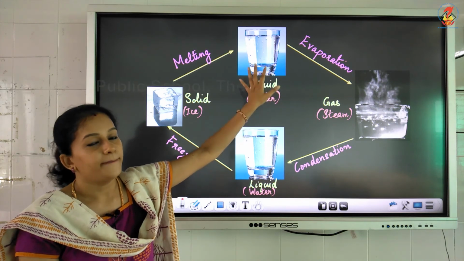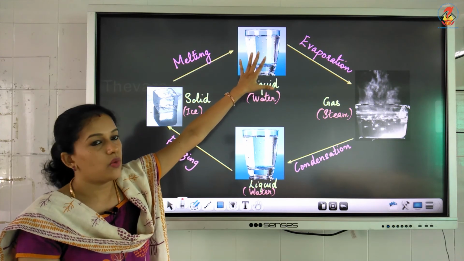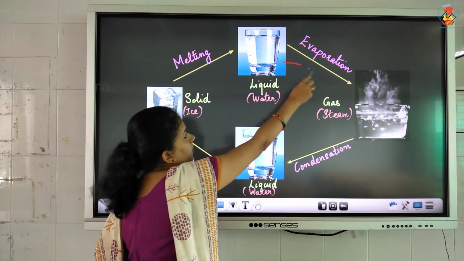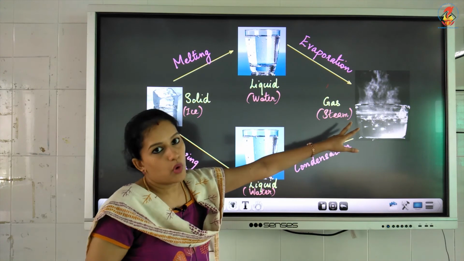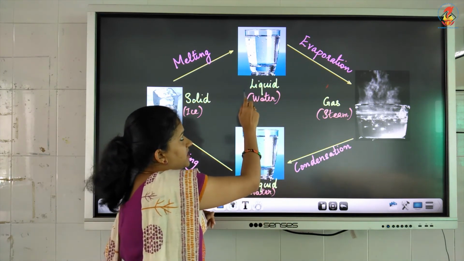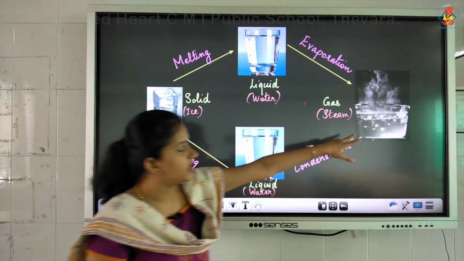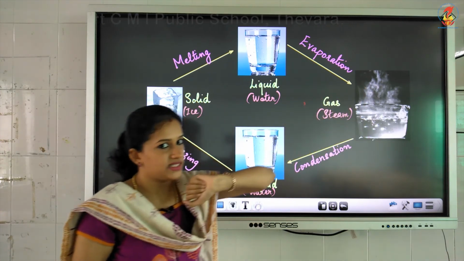And you have learned that when you boil water, on heating it will evaporate to form water vapor. That is called evaporation. So, evaporation is the process by which a liquid, or you can say water, changes into water vapor on heating. See, on heating it has turned into steam.